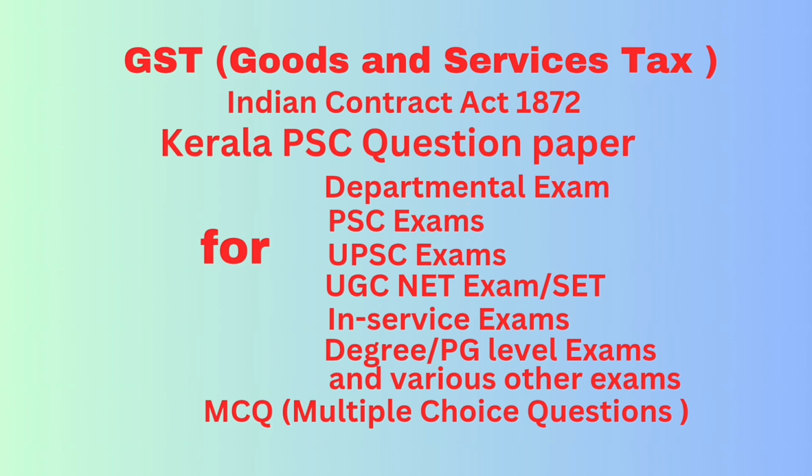Question number 62. The government being satisfied that in the public interest it is necessary to do so, it may, on the recommendations of the Council, grant exemption from tax as per Section 11 of the CGST Act 2017 as a general exemption and or as a specific exemption. The general exemption under Section 11, subsection 1 of the CGST Act 2017 is granted by: Answer: notification.